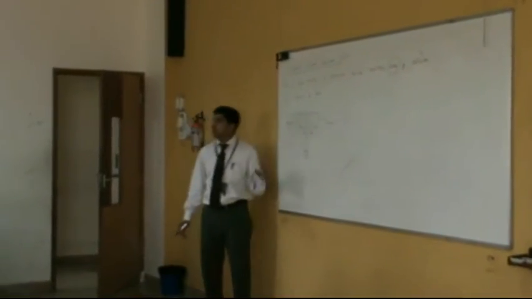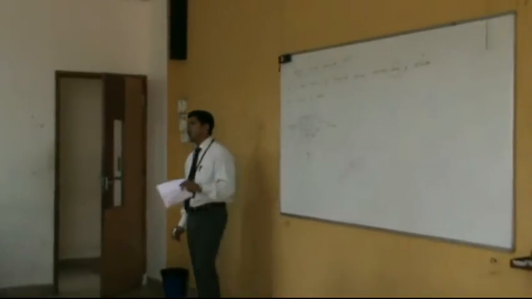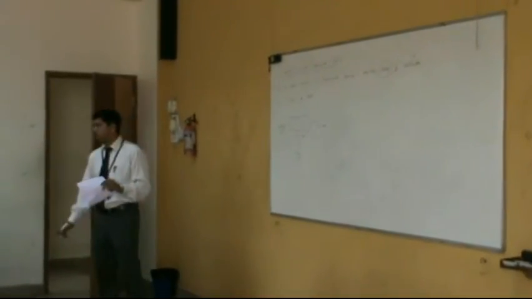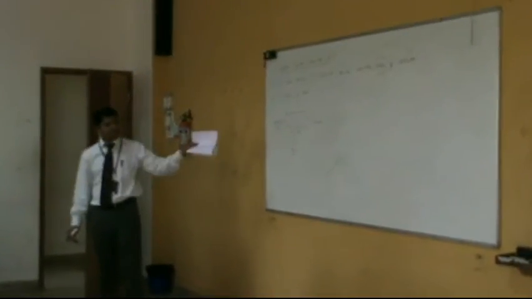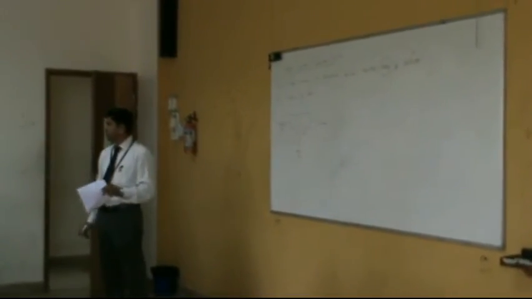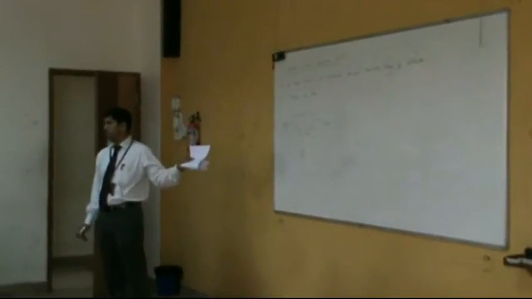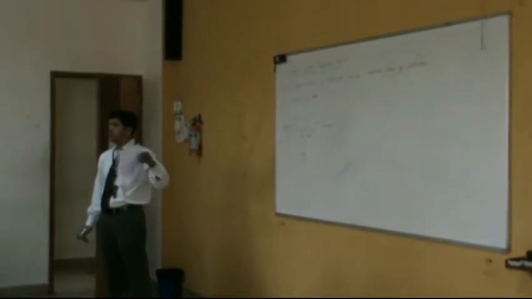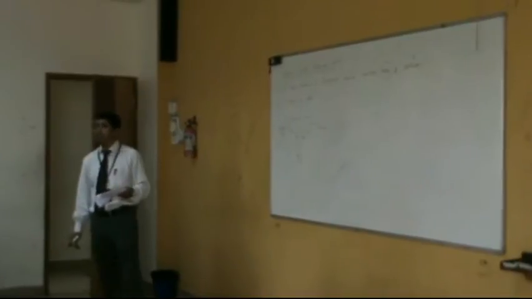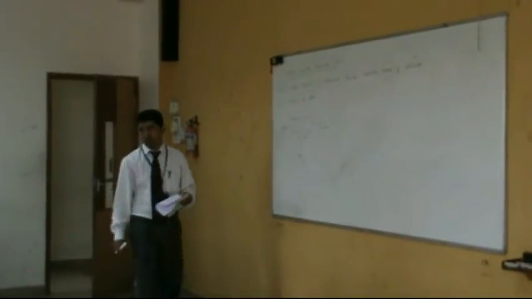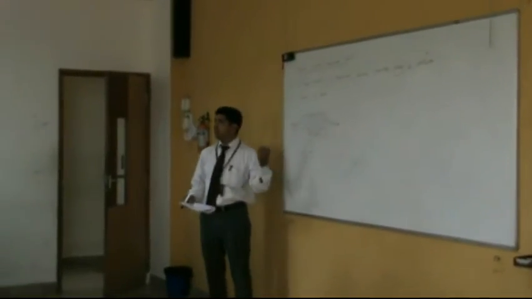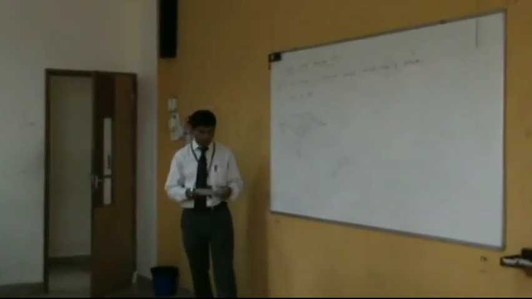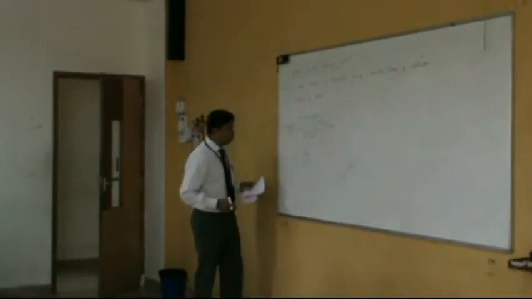Whatever I am explaining for the NPN transistor also applies to the PNP transistor. I am not explaining the operation of the PNP transistor once again. The reason is, in this case I am explaining for the electrons because they are the majority charge carriers in the NPN transistor, and in the case of the PNP transistor, the majority charge carriers are the holes. You interpret it that way. If I am explaining this for electrons, then obviously in the case of PNP it is going to be for holes. However, this is going to be the things.